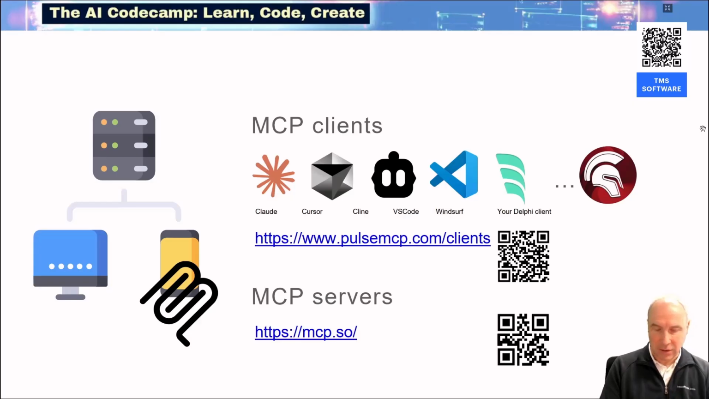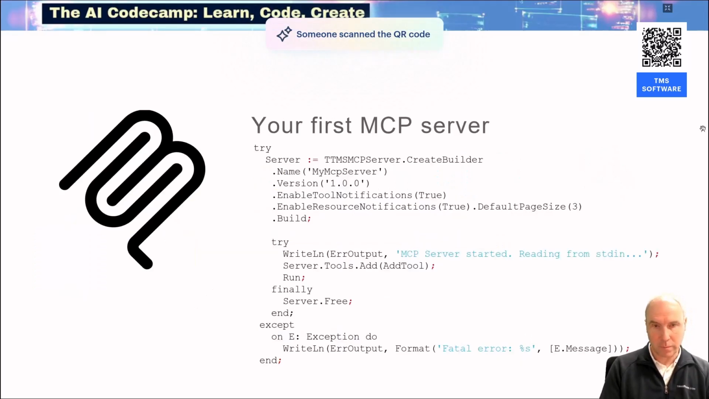I have also added 2 URLs where you can find a list of available MCP clients and available MCP servers. So, as I explained, you can also mix and match. You can use whatever client with whatever MCP server. So if there is an interesting MCP server that you want to combine with the own Delphi MCP server that you created, you can do so.